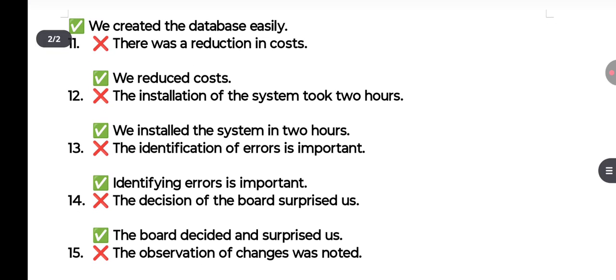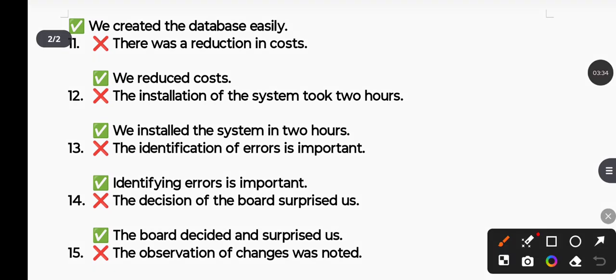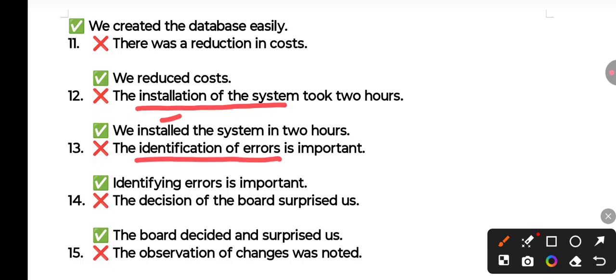There was a reduction in cost. So we reduced cost. The installation of the system took 2 hours. So we installed the system in 2 hours. The identification of error is important. Identifying error is important. The decision of the board surprised us. The board decided and surprised us.